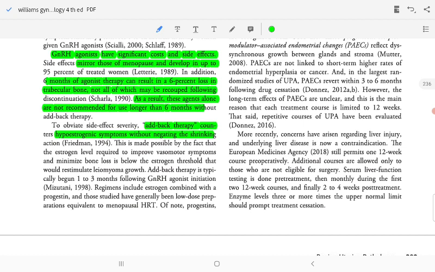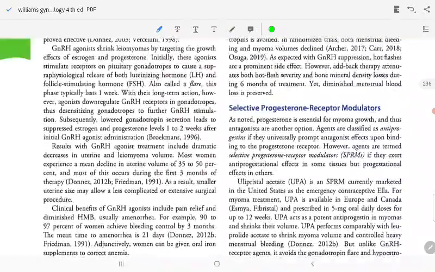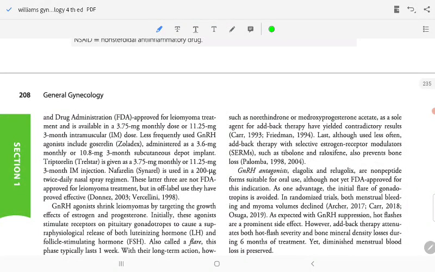Addback therapy is typically begun 1 to 3 months following the GnRH agonist. The regimen includes estrogen combined with progesterone. Those studied are generally low-dose preparations equivalent to HRT. Others, such as norethindrone or medroxyprogesterone, have a role as addback therapy, but have yielded contradictory results. Last, although usually less of an addback therapy, a selective estrogen receptor modulator has helped prevent bone loss.